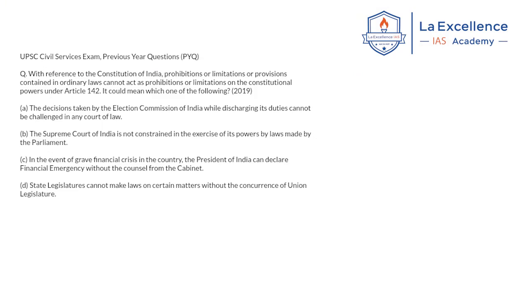Now, before going to the first article, just pause the video and try to answer this UPSC Prelims PYQ that was asked regarding Article 142. The question says: with reference to the Constitution of India, prohibitions or limitations or provisions contained in ordinary laws cannot act as prohibitions or limitations on the constitutional powers under Article 142. It could mean which of the following? Just identify how this Article 142 is related to the Election Commission of India, the Supreme Court of India, the President of India, or something related to the state legislatures. So try to answer this question by yourself.